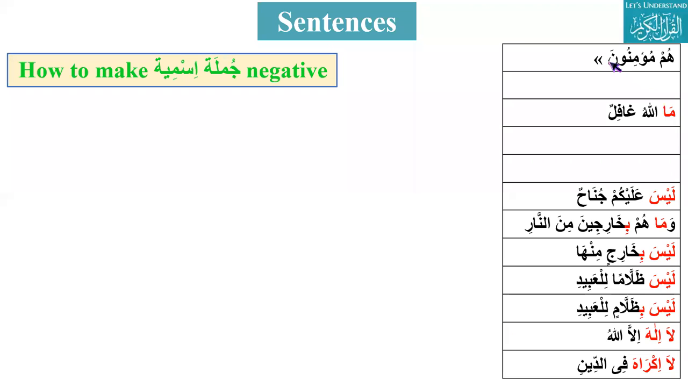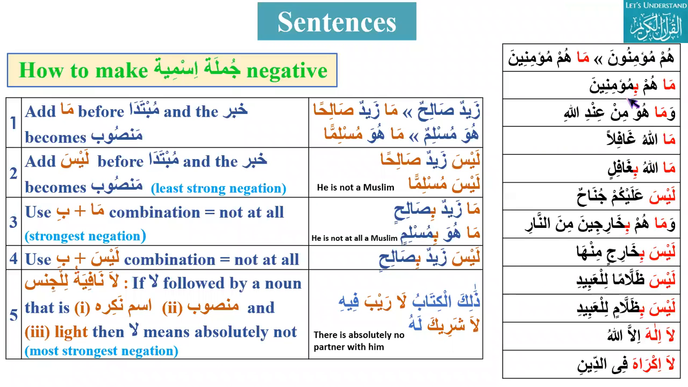Why does it now become mu'minin? Because of b. B is what? B is a harf jar, huruf jar. And now mu'minin is what? Here mu'minin is mansub. And here mu'minin is majroor, because of b. Okay. Thank you.